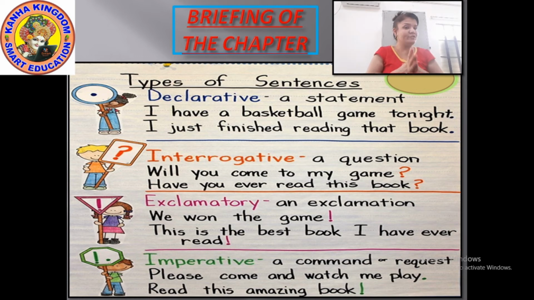An interrogative sentence means a question-forming sentence, in both forms. An interrogative sentence can start with a helping verb, and it can also start with a question word. Like, "Will you come to my game?" or "Have you ever read this book?"